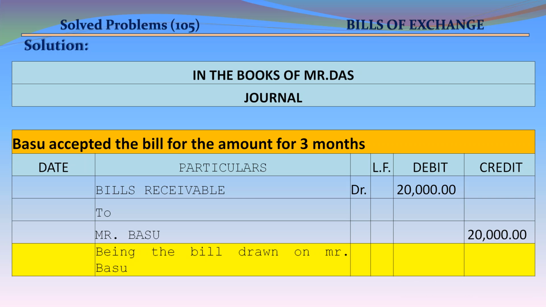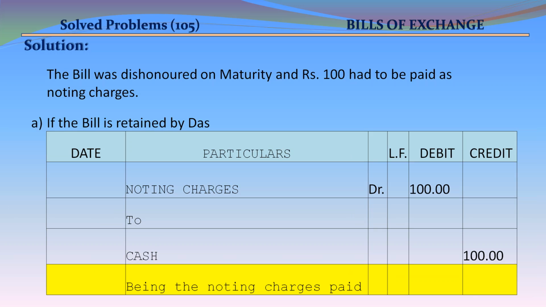Journal entries in the books of Mr. Das, Drawer. Basu accepted the bill for the amount for 3 months. Bills receivable account debit 20,000 to Mr. Basu, credit 20,000, being the bill drawn on Mr. Basu. The bill was dishonored on maturity and rupees 100 had to be paid as noting charges.